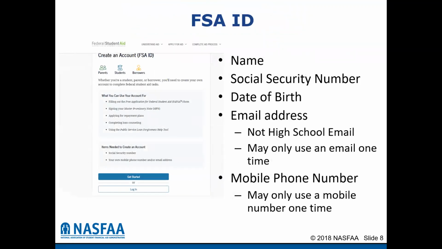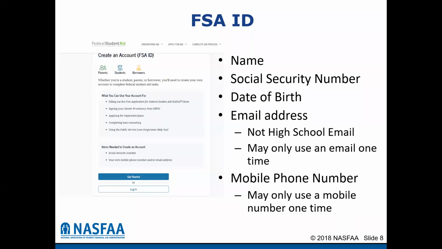This is a screenshot of the FSA ID application. So you log into here, get started. You identify the student by name, social security number, date of birth. Provide an email address, not their high school email, since those tend to be deactivated when the student graduates. And you may only use an email one time. So when you provide an email address, it will send an email to you with a code to take back to authenticate that email address.